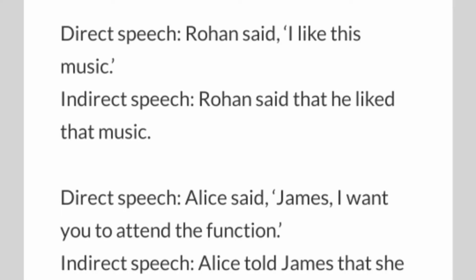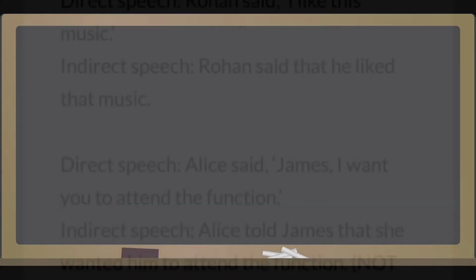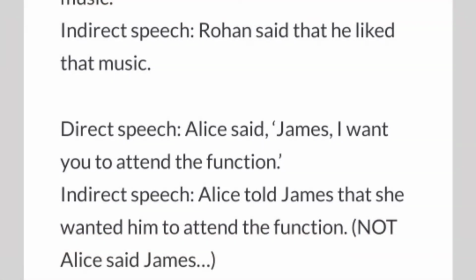This sentence in reporting speech or indirect speech will be like this: Alice told James, not said. Alice told James that she wanted him to attend the function, not Alice said James. Why? Because the object is there. And what is the object?